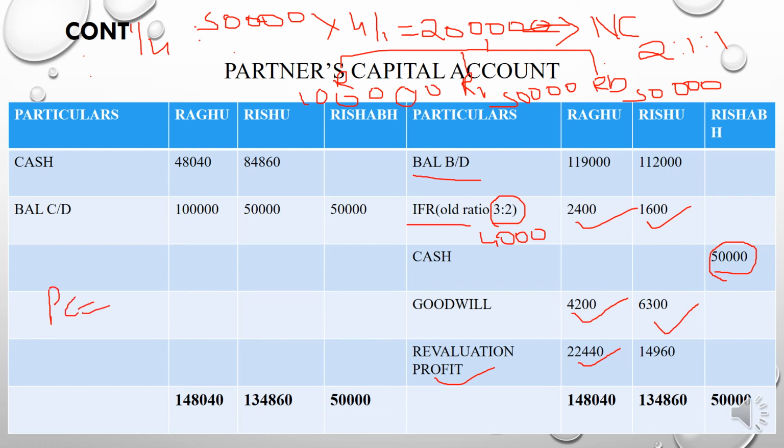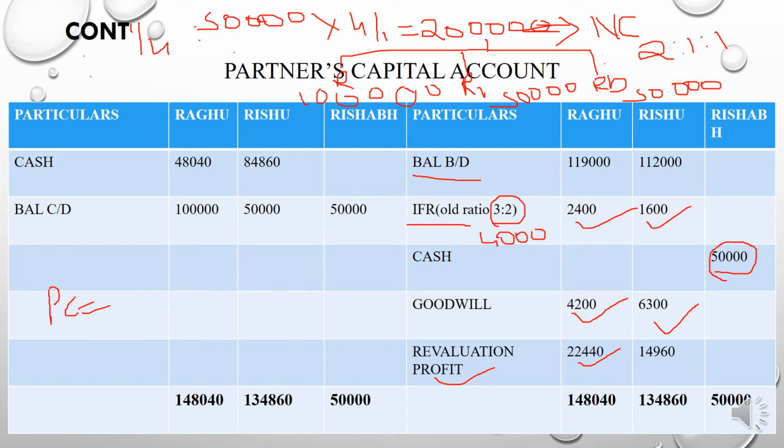How do we calculate the present capital? What is the formula? We already said that to calculate the present capital, we need to make all the adjustments regarding the old partners.